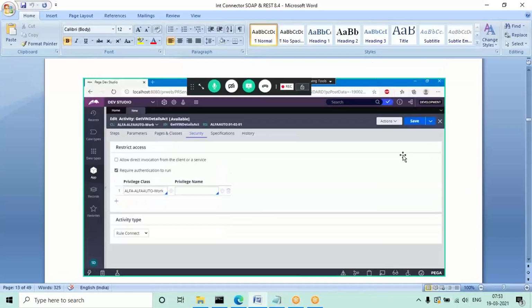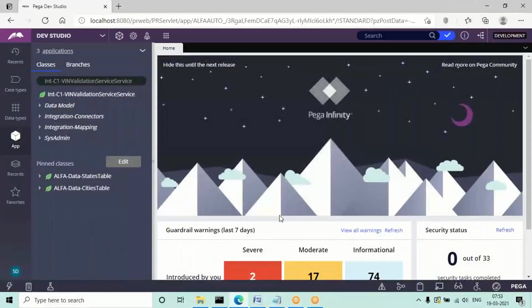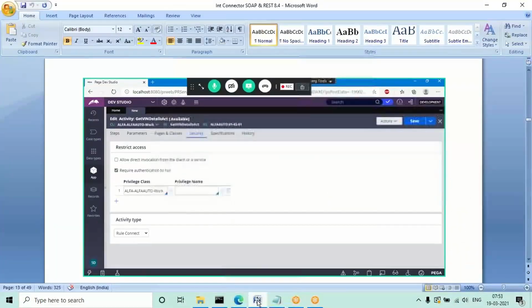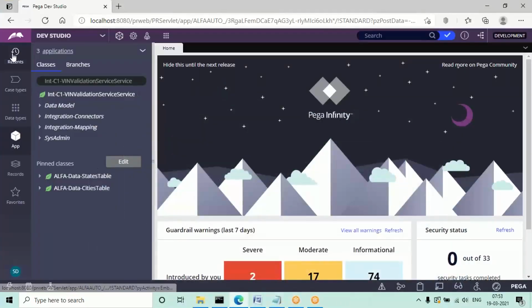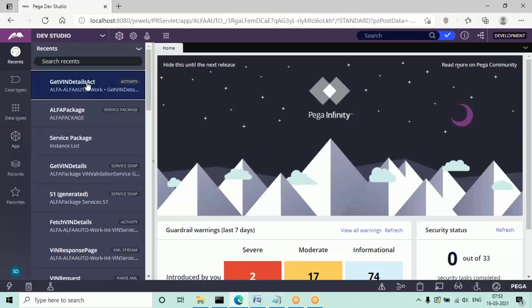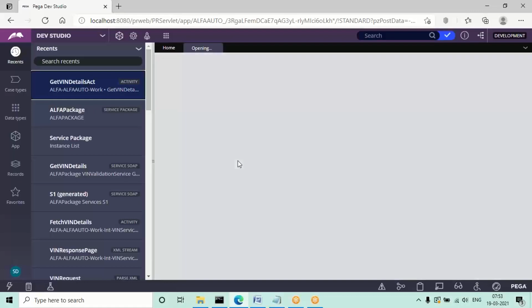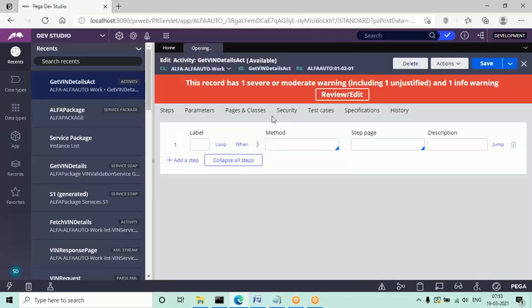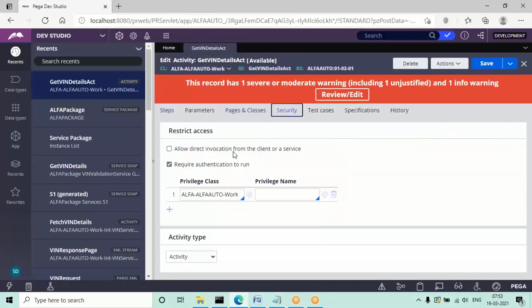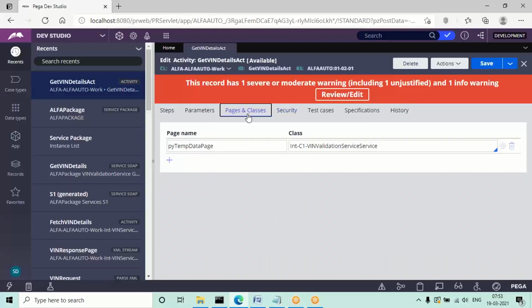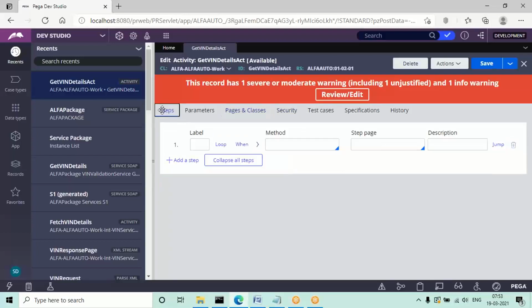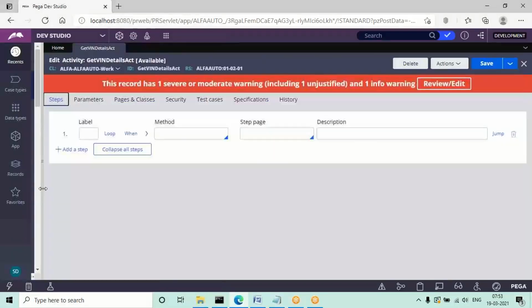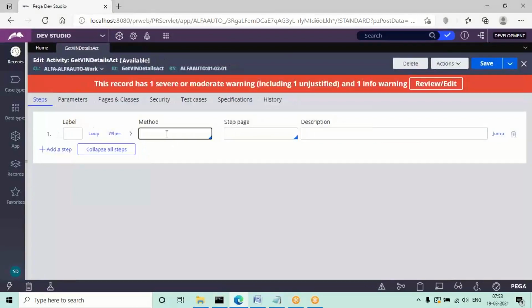Okay, and apart from that, one thing is in that activity we have to change the connector type to rule connect, or maybe I closed that activity, right? And try to open once again. Give me 2 minutes. I'll fill these parameters, and sometimes it may work if I change the connection to rule hyphen connect. I'll map all the parameters and once again check.